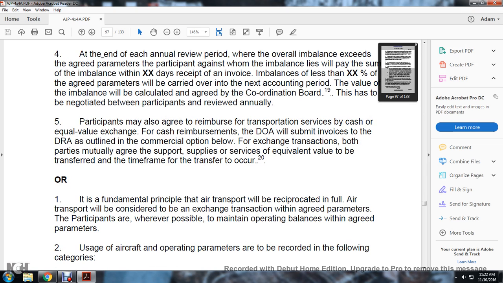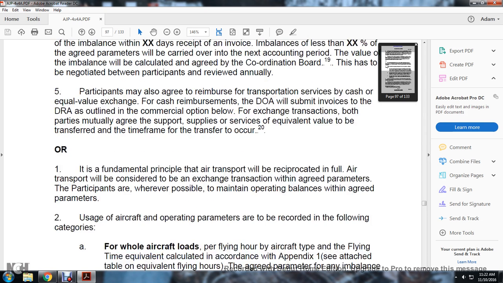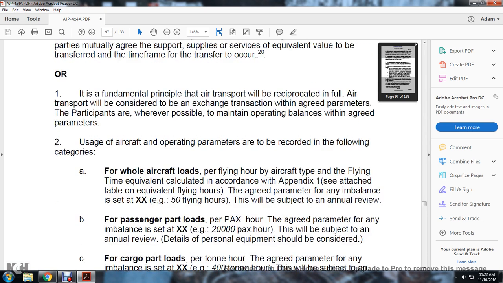Participation may also agree to reimbursement of the transportation service in cash, an equal value exchange for the cash reimbursement. The DOA will submit an invoice to the DRA, outlined with the commercial outline below, for the exchange transaction between participation by mutual agreement, supporting supply and service of equivalent value to be transferred at the time frame for the transfer to occur. One is the fundamental price of the air transportation, reciprocated in full. The air transportation is considered an exchange transaction agreed with the parameters of participation, whenever possible, to maintain the operating balances within the agreed parameters.